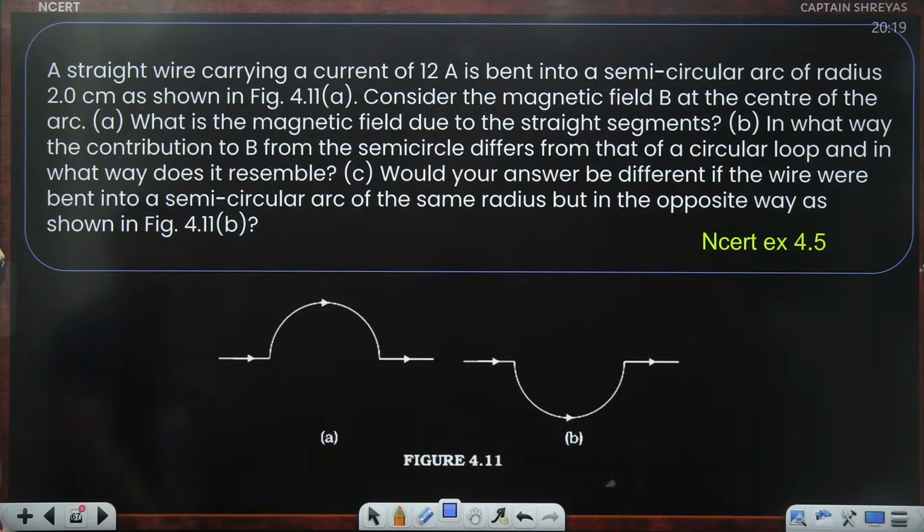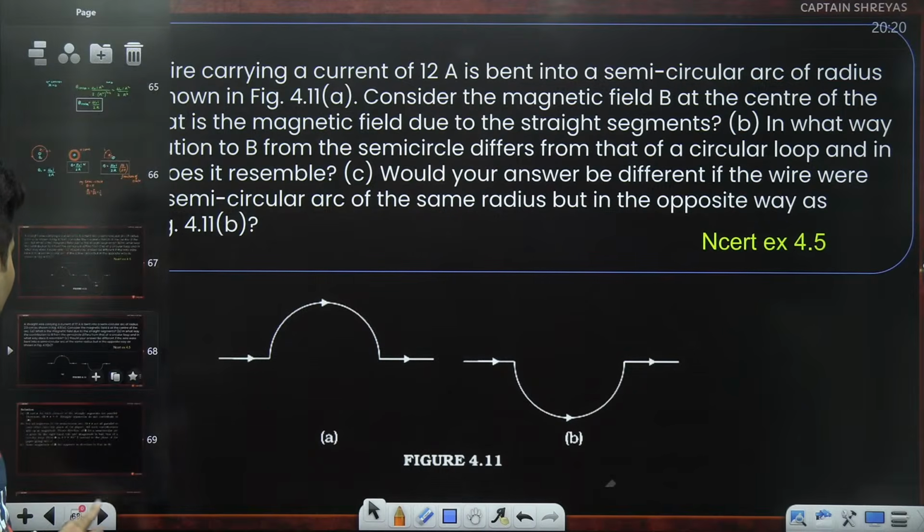There is a wire which carries 12 amperes of current which is bent into a semicircular arc of radius 2 centimeters as shown. Consider the magnetic field at the center of the arc. What is the field due to the straight segment? What is the contribution of B from the semicircle, how does it differ from that of a circular loop, and in what way does it resemble? Would your answer be different if the wire were bent into a semicircular arc of the same radius but in the opposite way as shown in the other figure? Okay, let's do one by one.